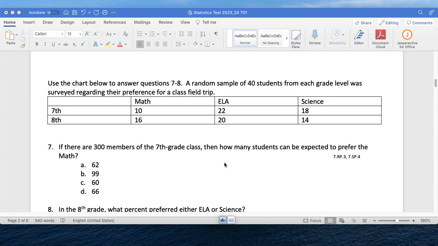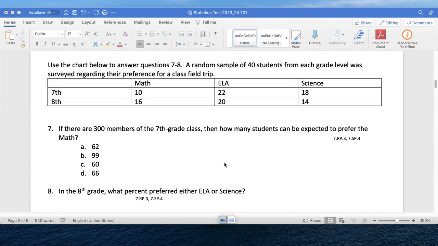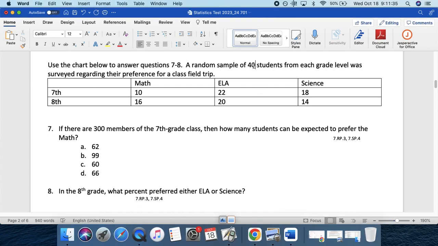7, use the chart below to answer questions 7 and 8. A random sample of 40 students from each grade, that's not 40 students, it should be 50 students, by the way. A random sample of 50 students from each grade level was surveyed regarding their preference for a class.